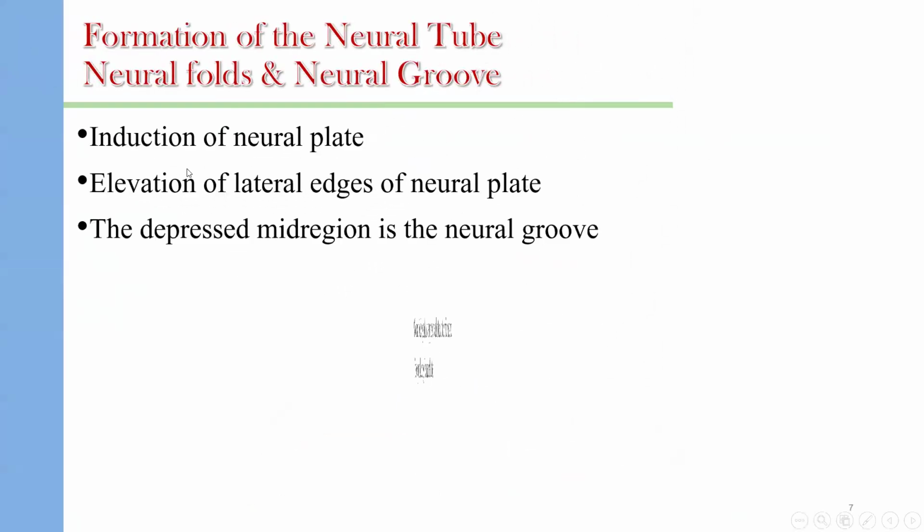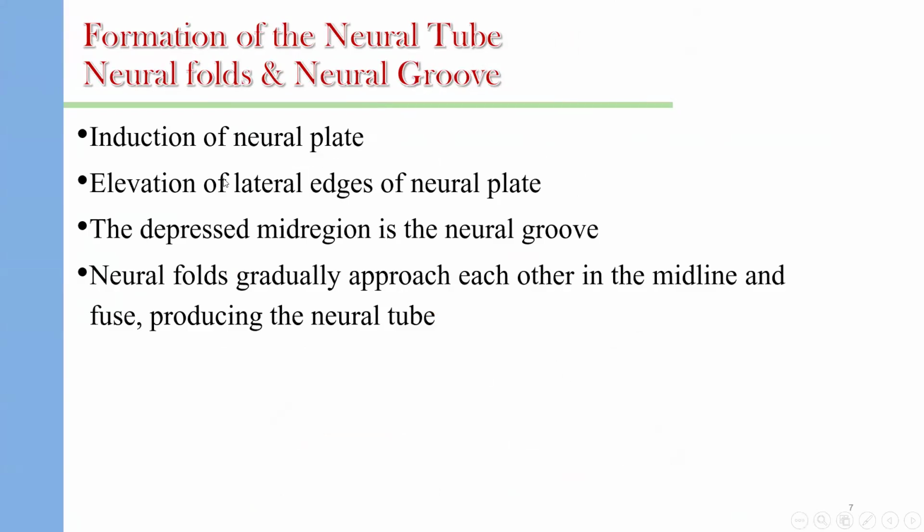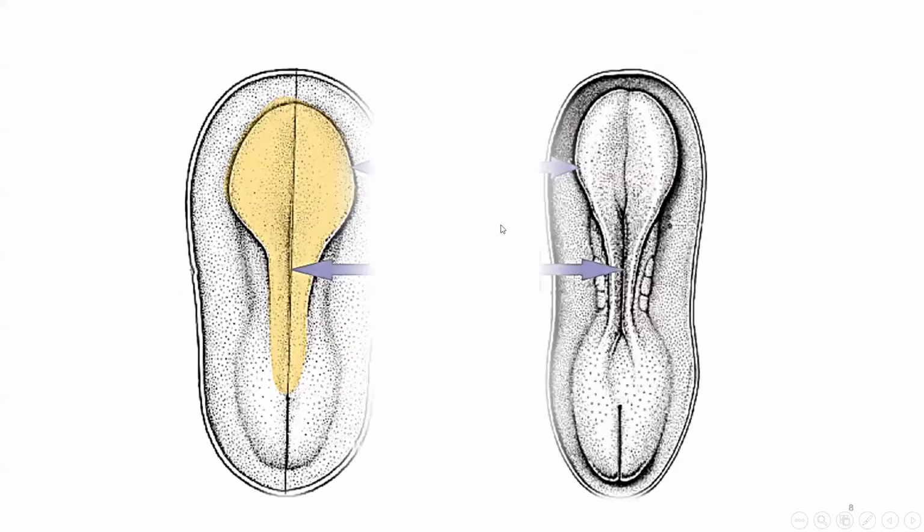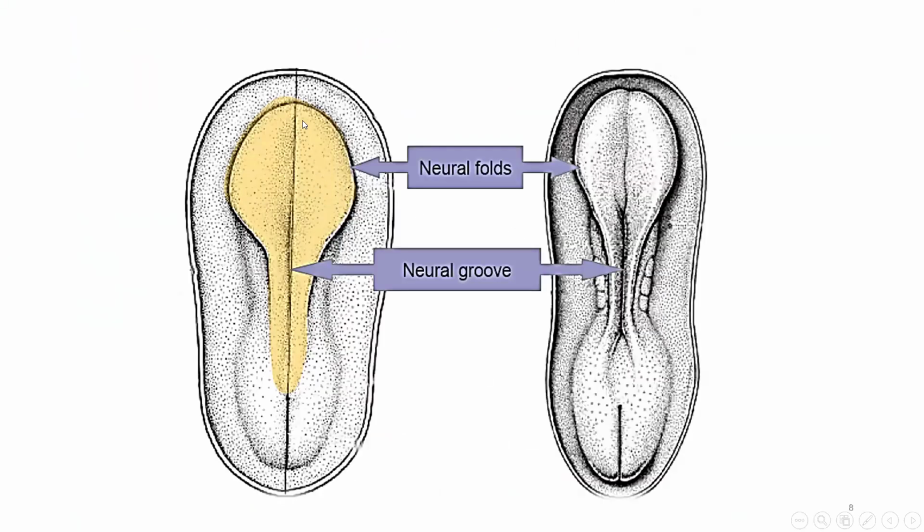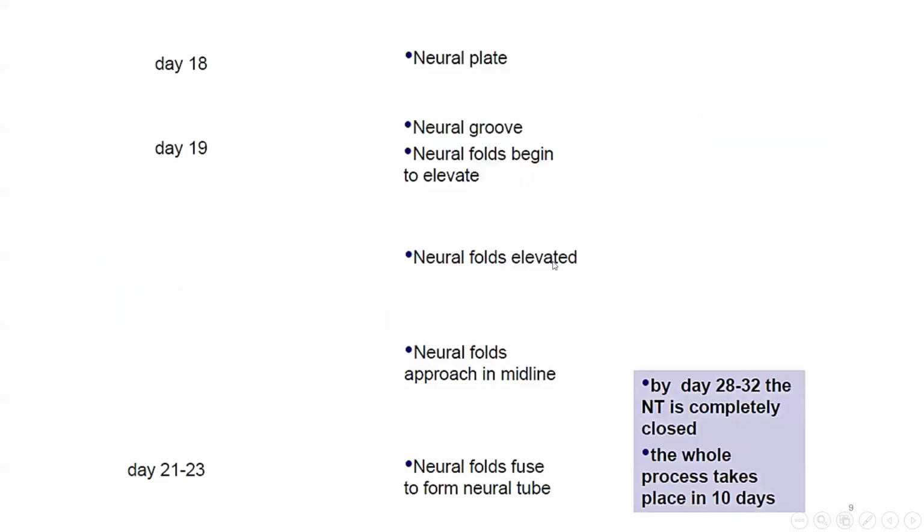The notochord will induce the formation of a neural plate by elevation of the lateral edges of the neural plate, then depress the mid-region of the neural groove. The neural folds gradually approach each other in the midline and fuse, producing the neural tube by this process. This is the neural groove in the midline. The edges will be elevated to form the neural folds. These folds will completely attach to each other to form the neural tube.